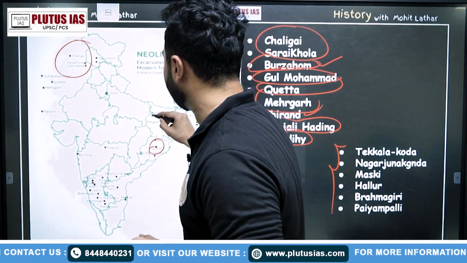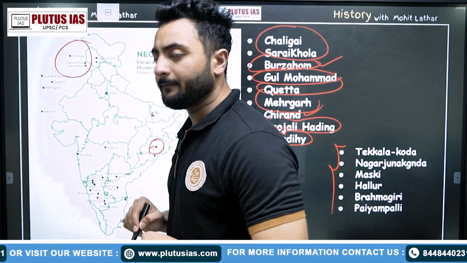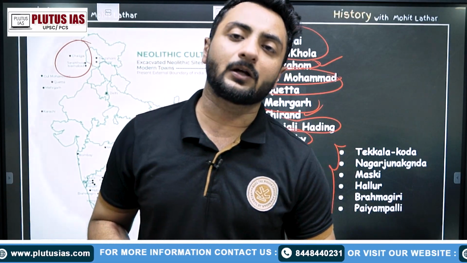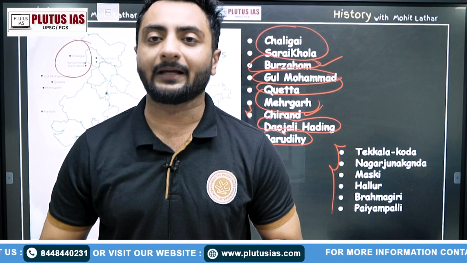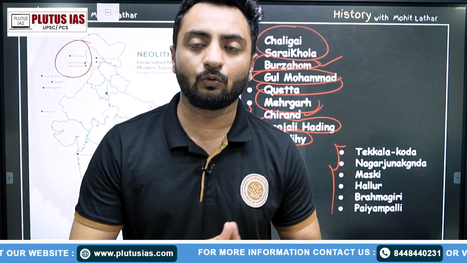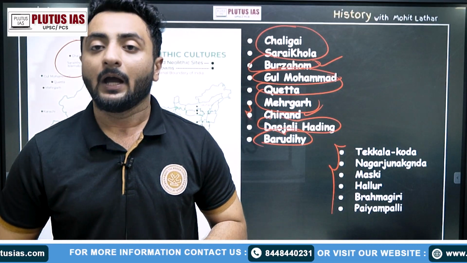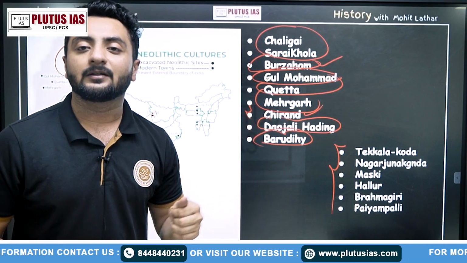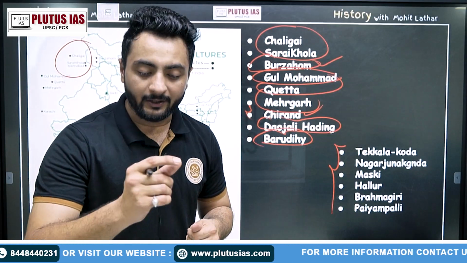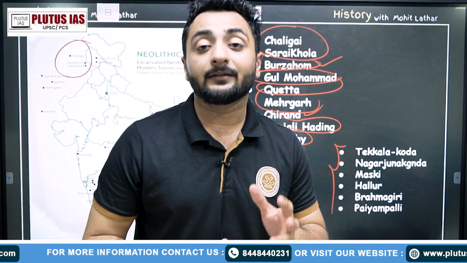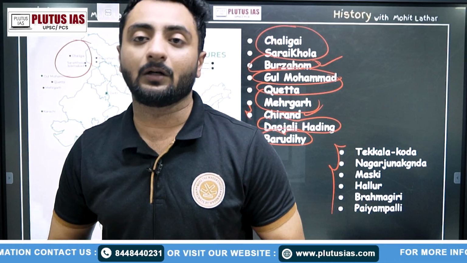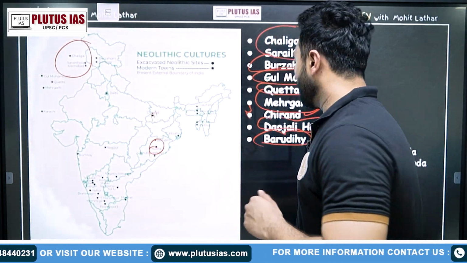Like for example, they will mark Chirand as one and they will give some description about it. And in the description, they will talk about the Neolithic site from where plant tool cultivation has been found. And you have to mark that area in your answer sheet and describe something about it. So this is the right way to deal with the map work. Moving forward,